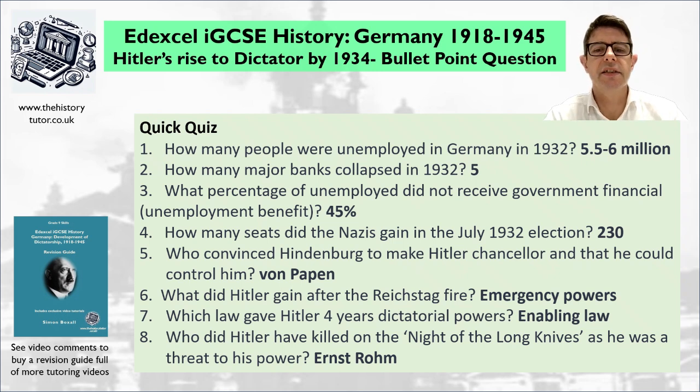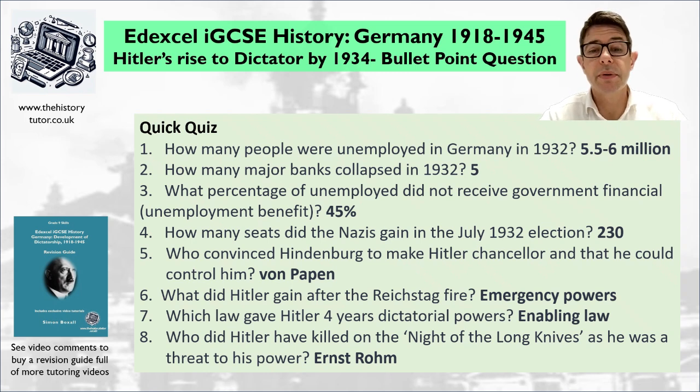So how many seats did the Nazis gain in July 1932 election? So 230 seats. So that's when they become the largest party. But the president doesn't want Hitler to be in power, so he can't become chancellor. So the Weimar system tried to create governments against Hitler, but it's difficult because Hitler and the communists combined, these 2 extreme parties, they outnumber all the democratic parties in the middle, and so Weimar is failing. And the president has to turn to Article 48 to try and pass laws. So it's a bit of a disaster at this time.